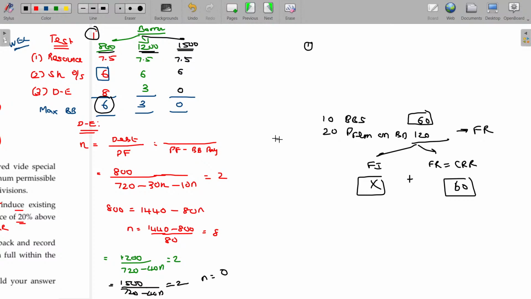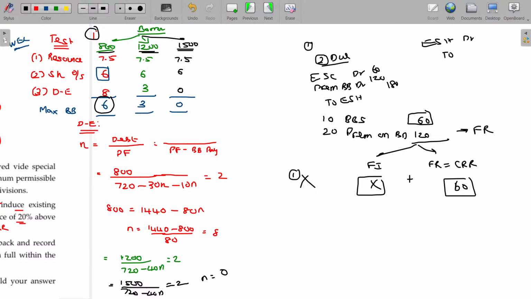Now I pass the journal entry for this. No journal entry for the issue. The second journal entry is the due entry. Equity share capital account debit, premium on buyback account debit, to equity shareholders. This value being 60, 120, 180. Make the payment to them: equity shareholders account debit to bank 180.